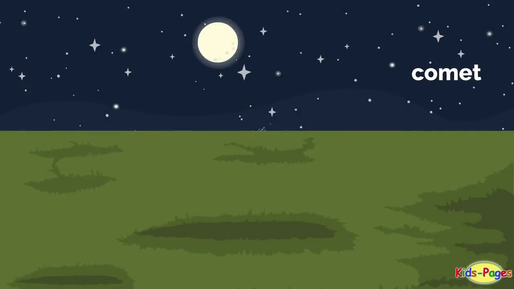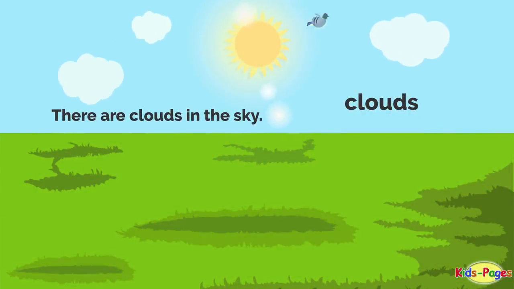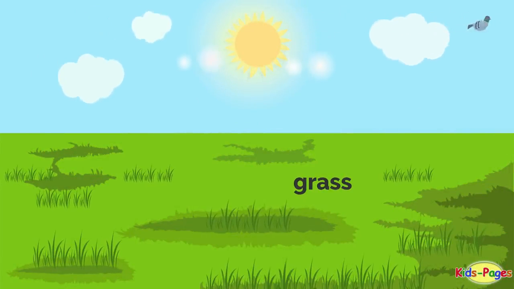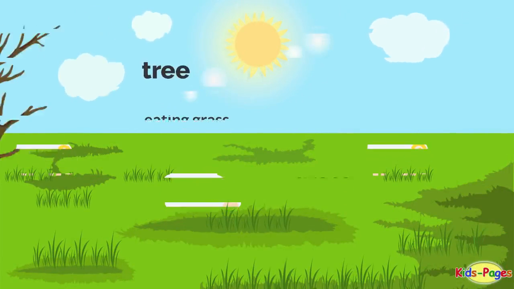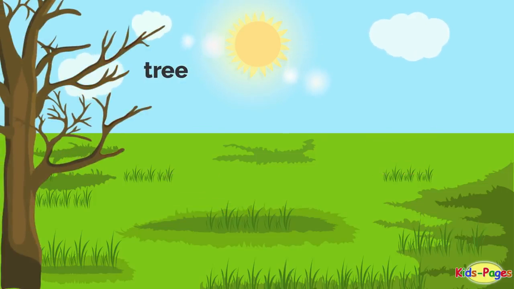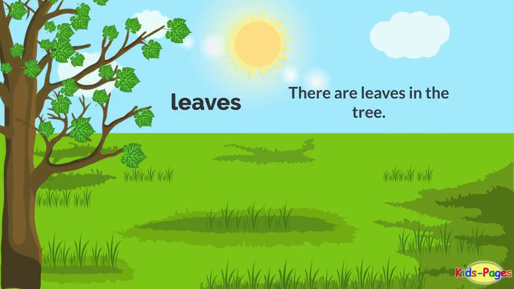Comet. A comet is moving fast across the sky. Clouds. There are clouds in the sky. Grass. The sheep in the field are eating grass. Tree. Leaves. There are leaves in the tree.